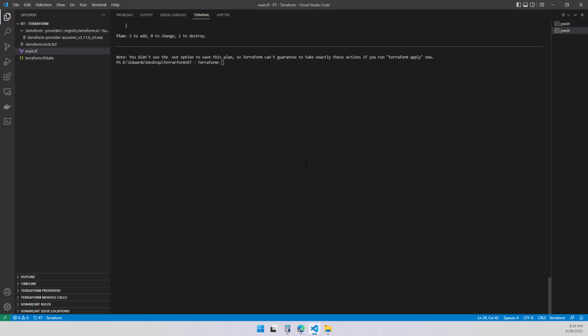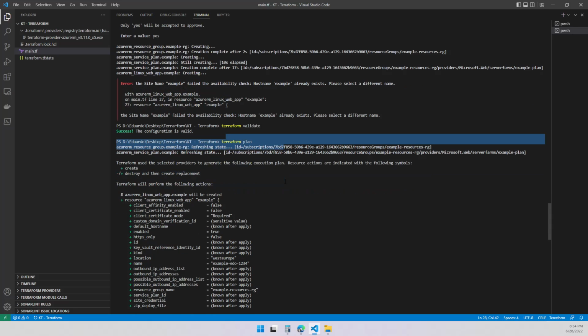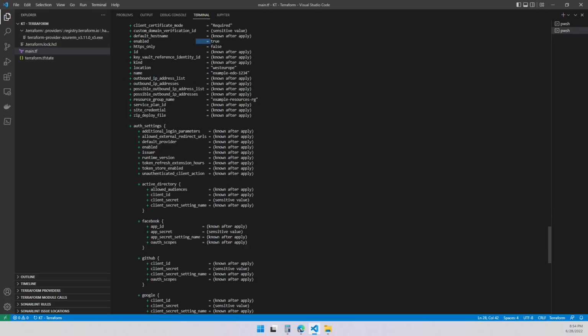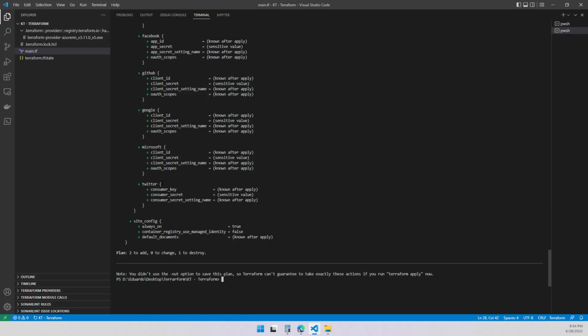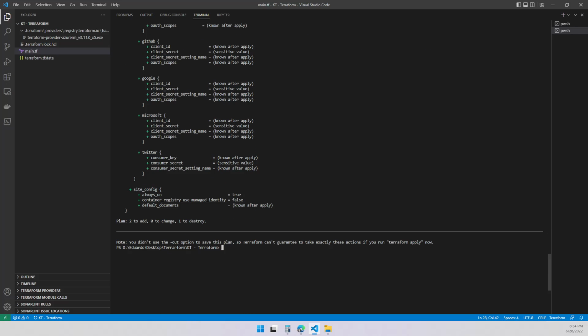So let's revise our plan again. Remember that it fails. We run a Terraform plan again, and this is what it generates. It says, hey, I'm going to create a Linux app service from your example. It's going to give a name and attribute settings, and all the green stuff you see over here is going to be added. So it's going to add two things.